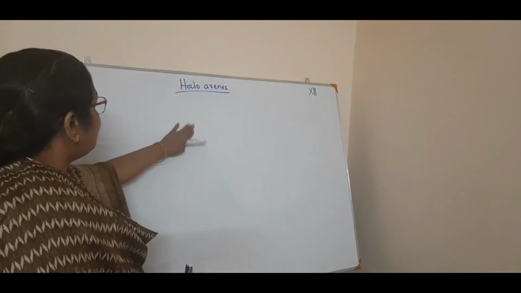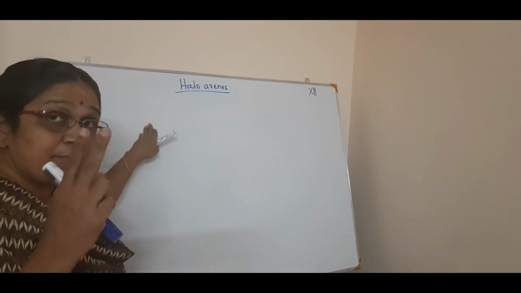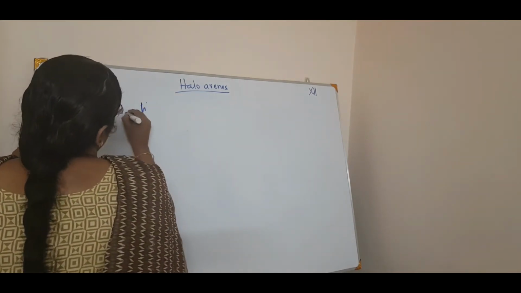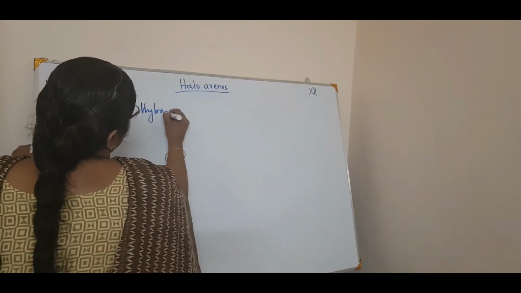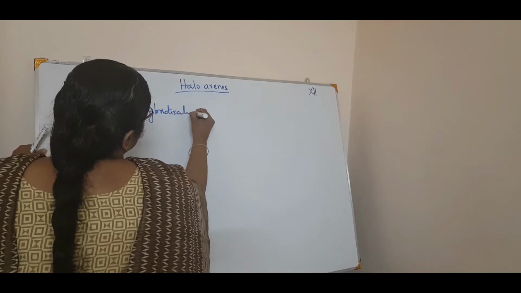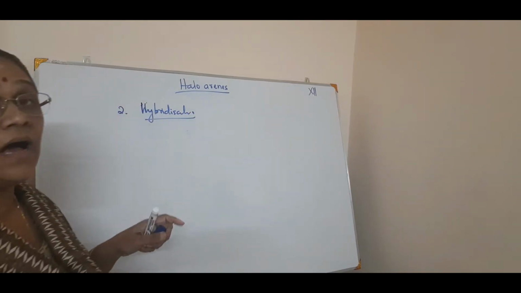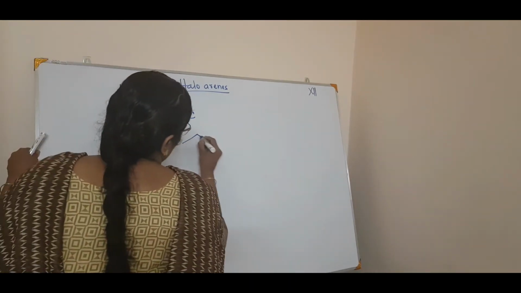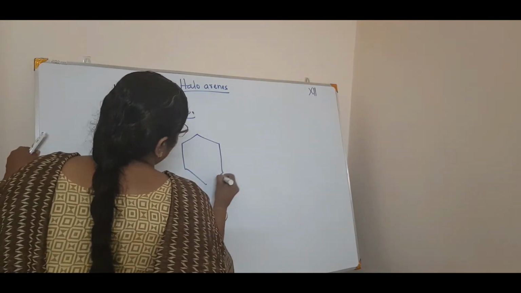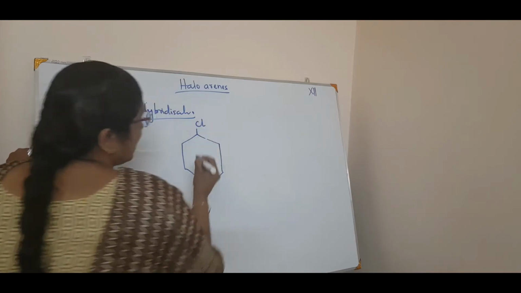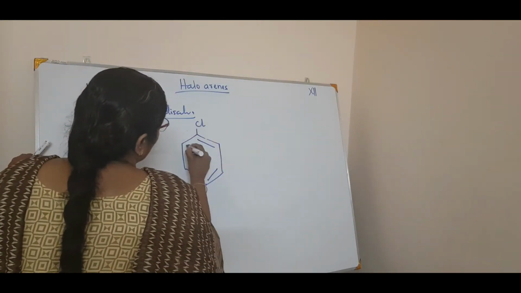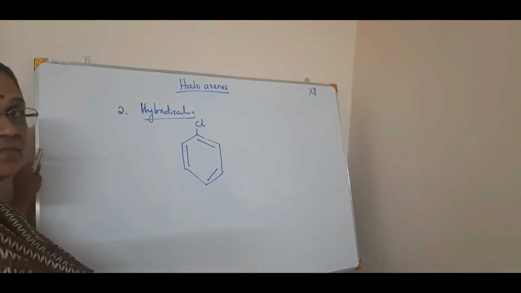Okay. So now the second point is the hybridization. Second point is the hybridization happening in these aryl halides. So first we have to take an aryl halide. See, this is an aryl halide. The same example I am giving. So chlorine, there is a double bond, alternate single and double bonds.